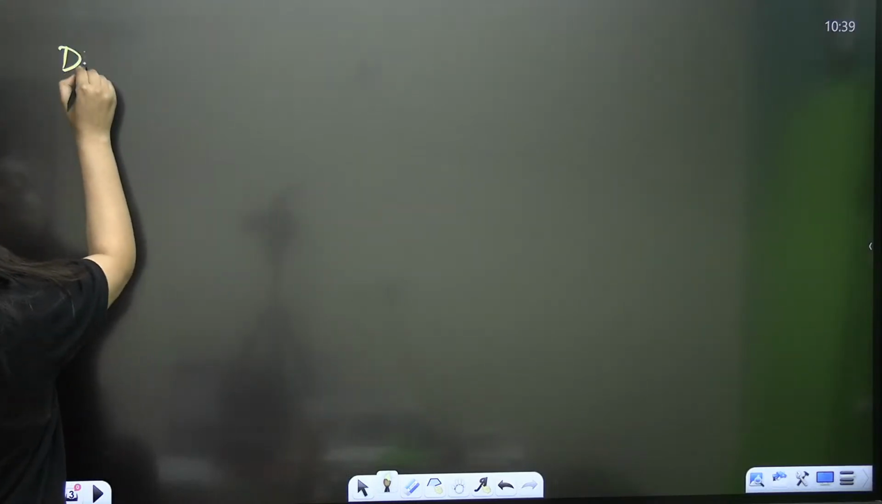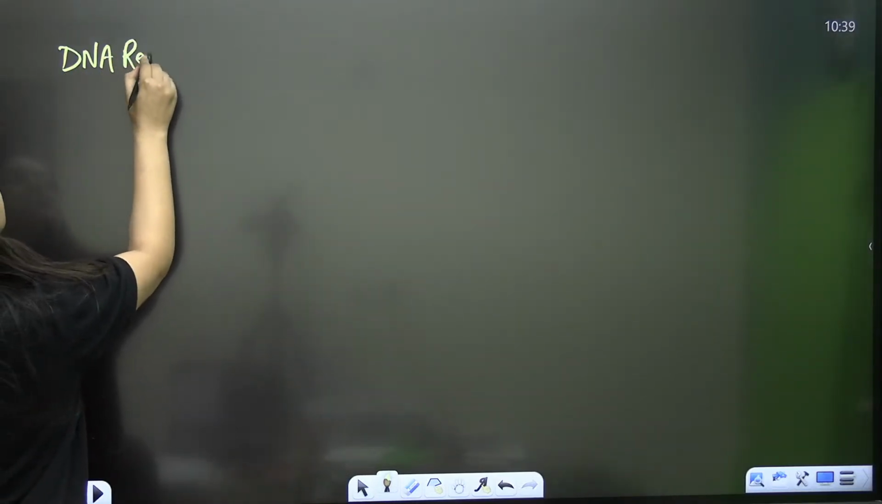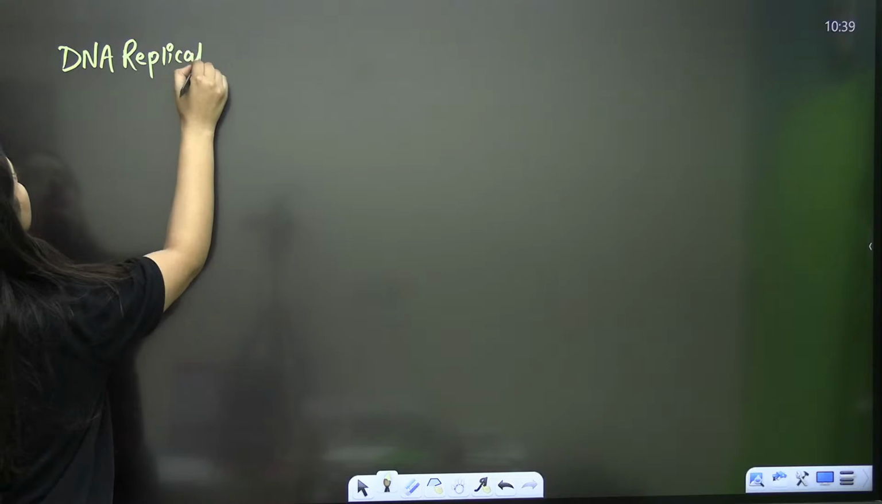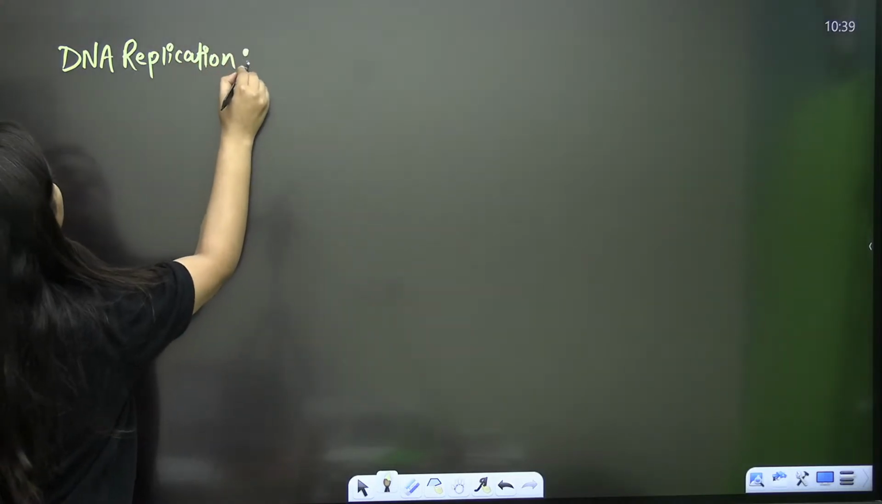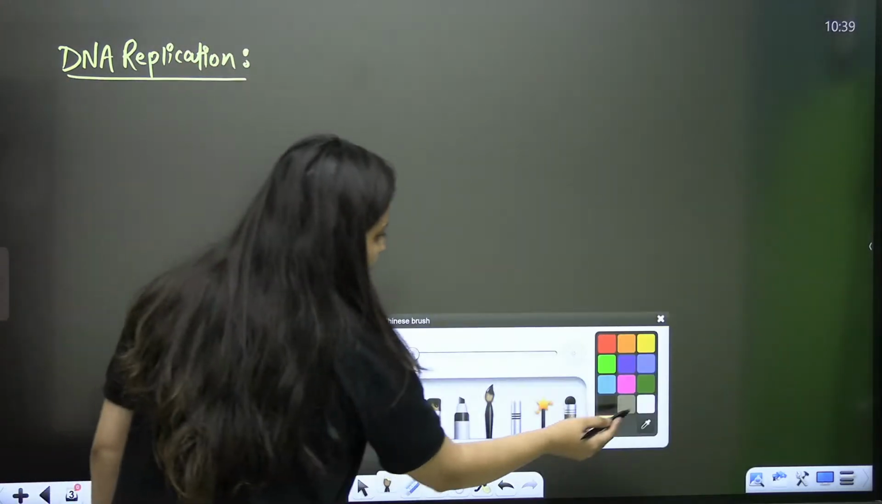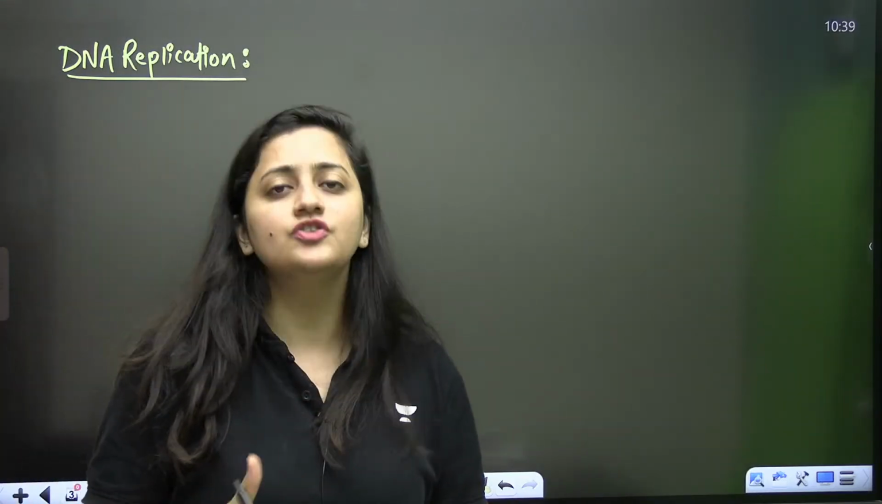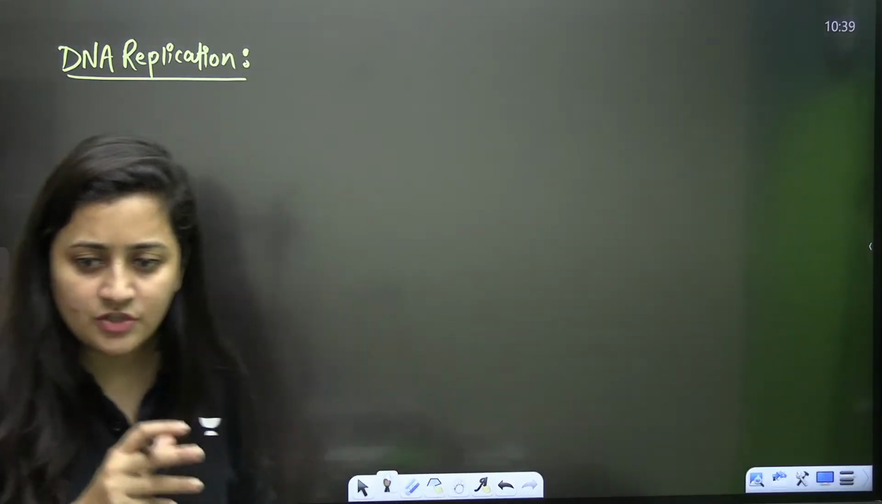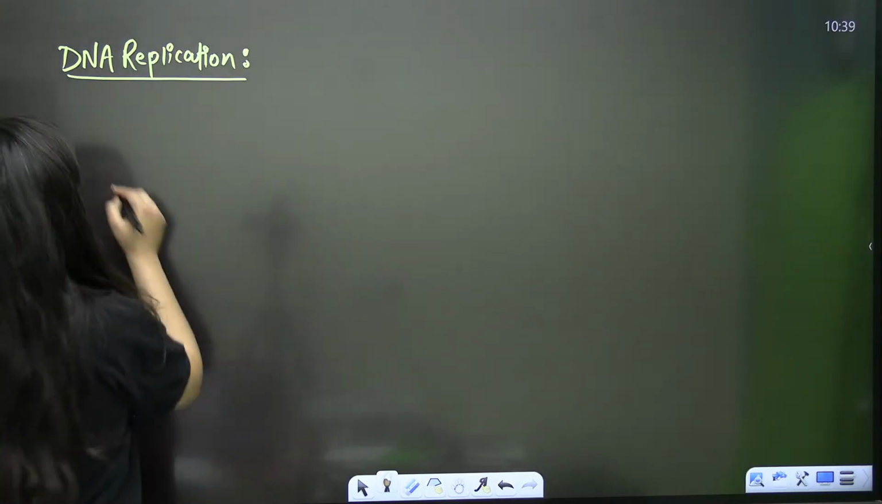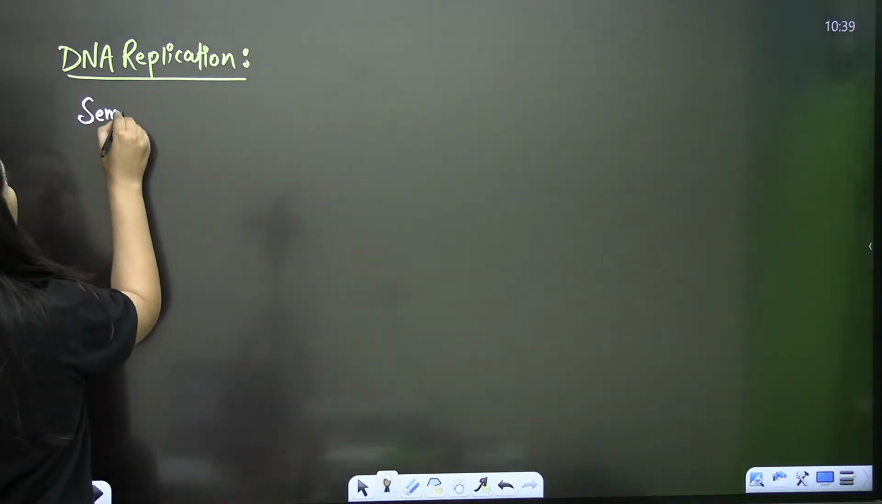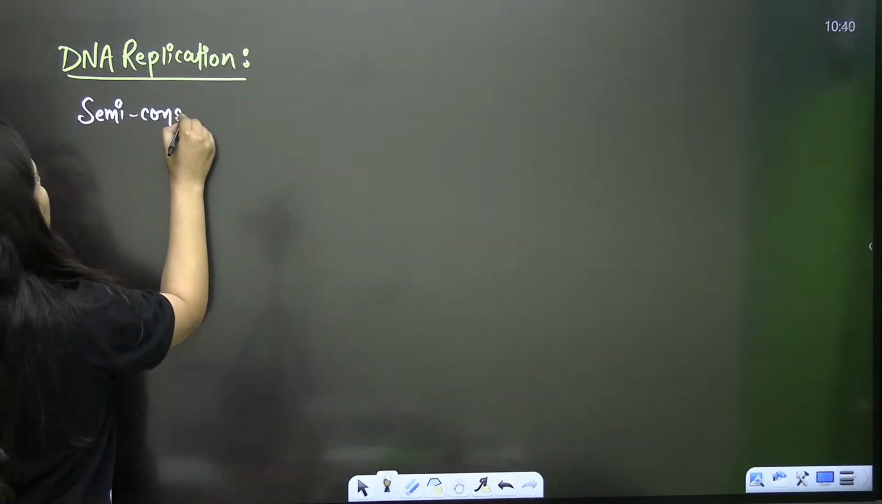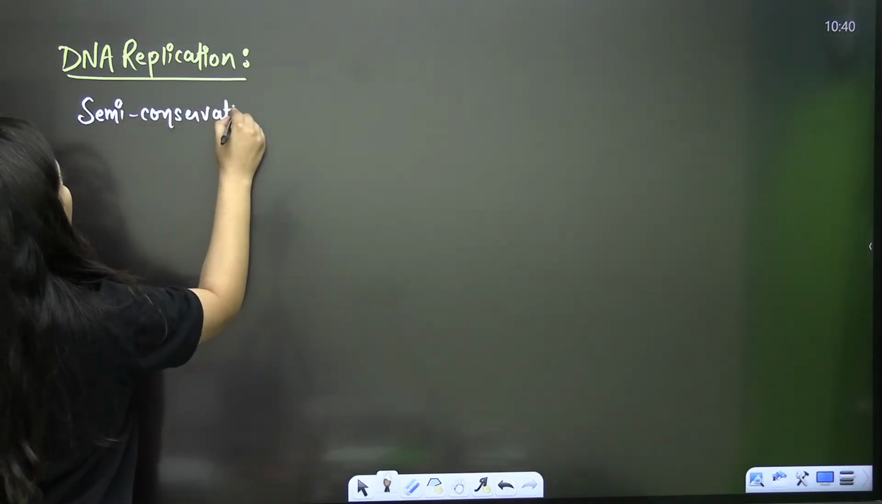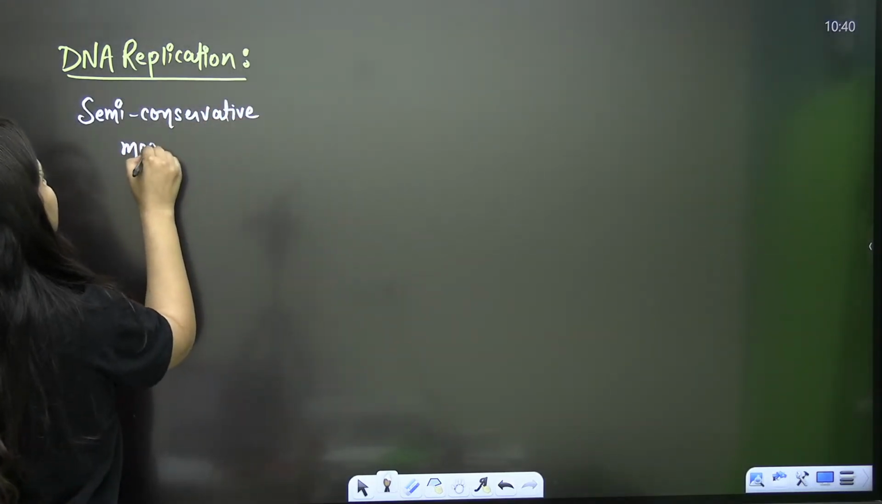So let's start with the revision. In the last class, we started the DNA replication. Which mode of replication does DNA replication follow? Tell me quickly. Very simple, it is the semi-conservative model of DNA replication, isn't it?